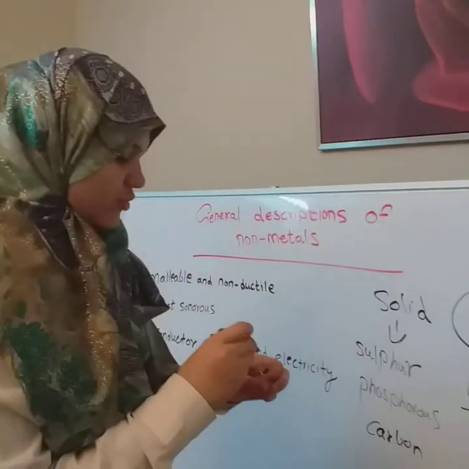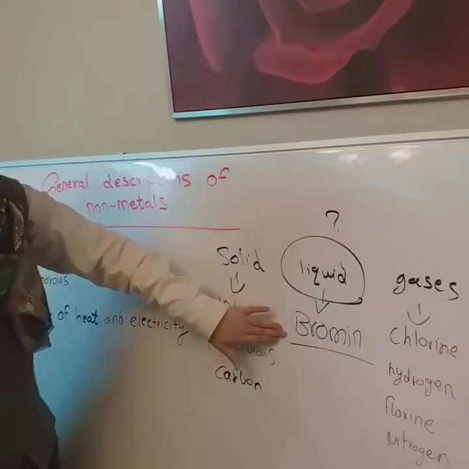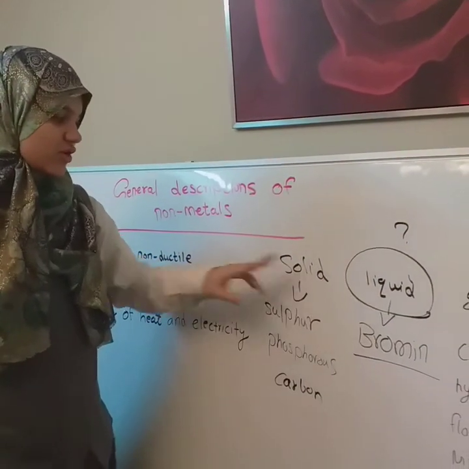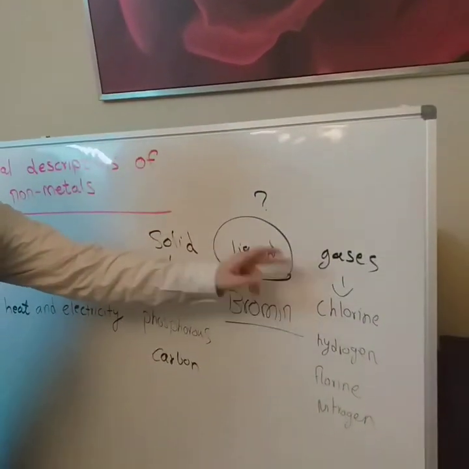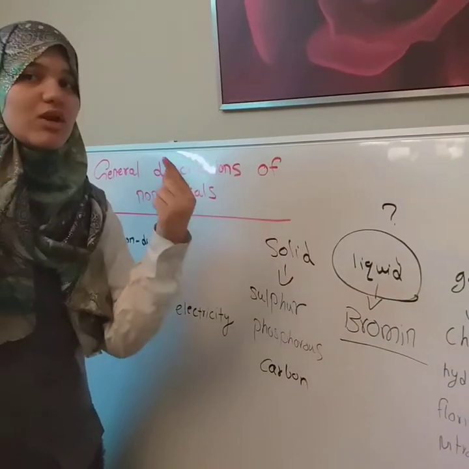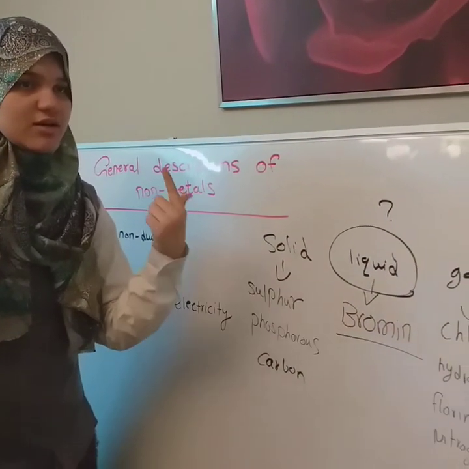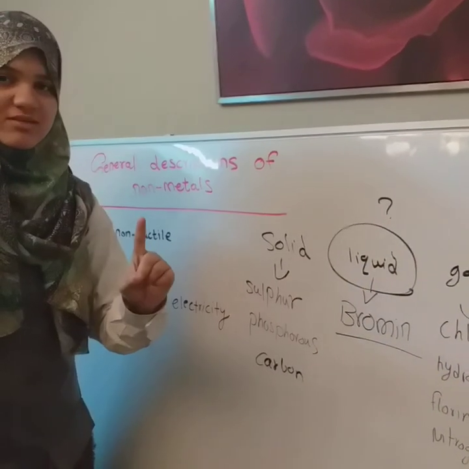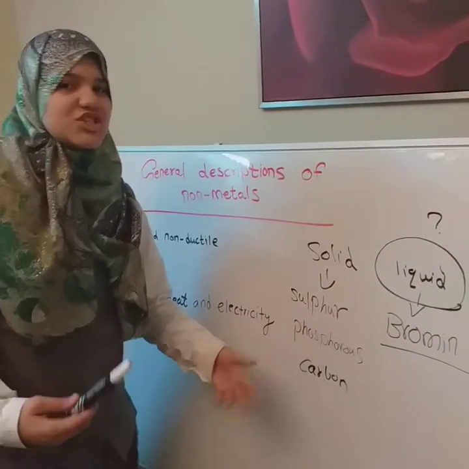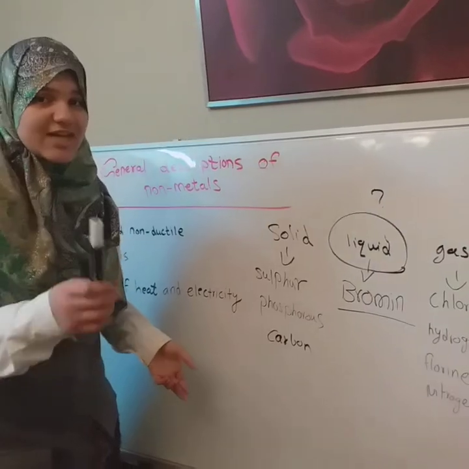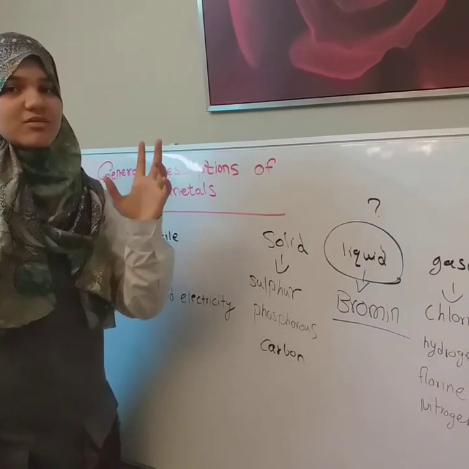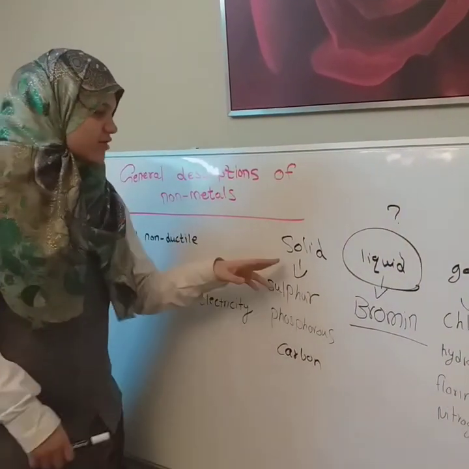Bromine is the only non-metal that is liquid at room temperature, while sulfur, phosphorus, and carbon are solids, and chlorine, hydrogen, fluorine, nitrogen and others are gases. But what about mercury? It's also liquid at room temperature, but it is a metal. Mercury is the only metal that is liquid at room temperature.